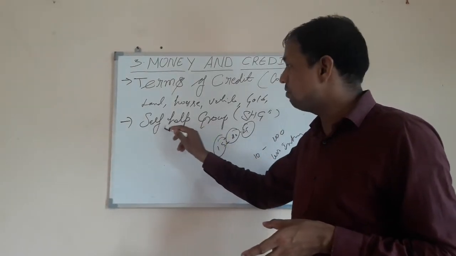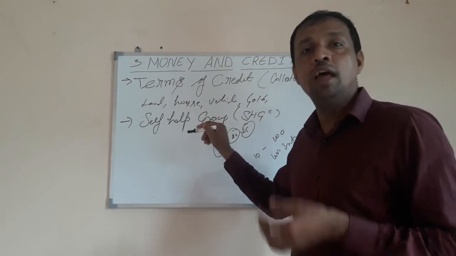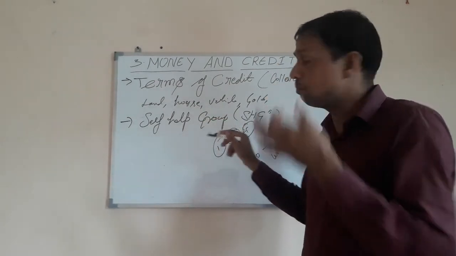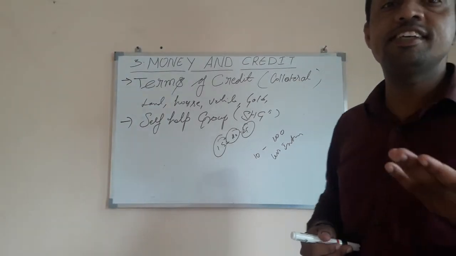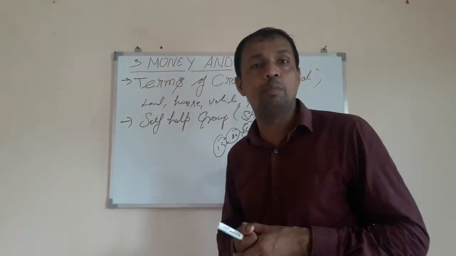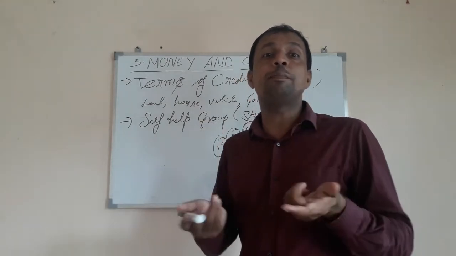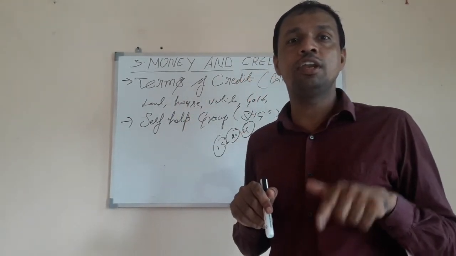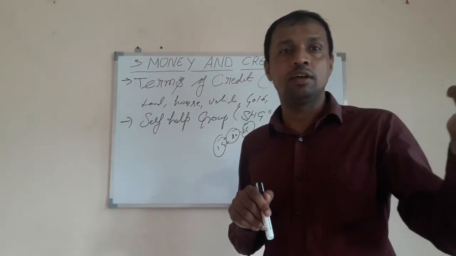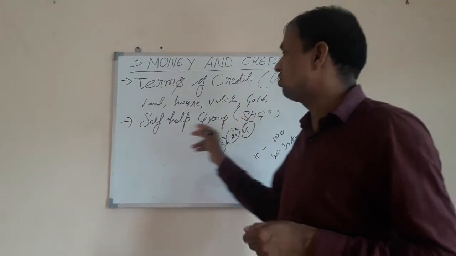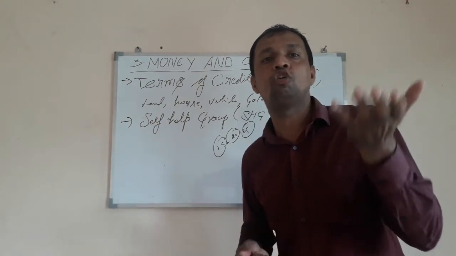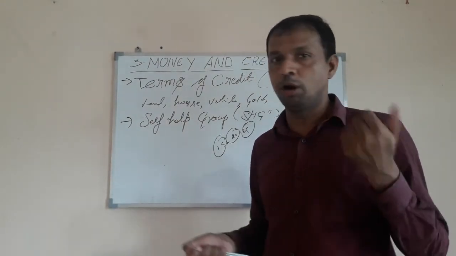So it has become a very useful and initiative step taken to encourage a type of saving among the women, a type of self-dependency, so they need not depend upon other people or any other organization. Because if they go personally, they have to provide certain documents and collateral in the bank to obtain the loan.